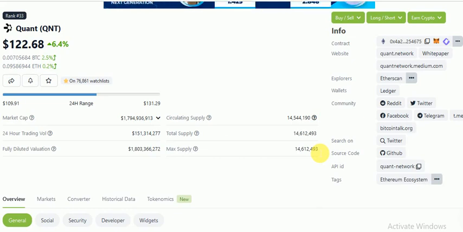And today we'll be looking at another analysis of one of our favorite coins, Quant.